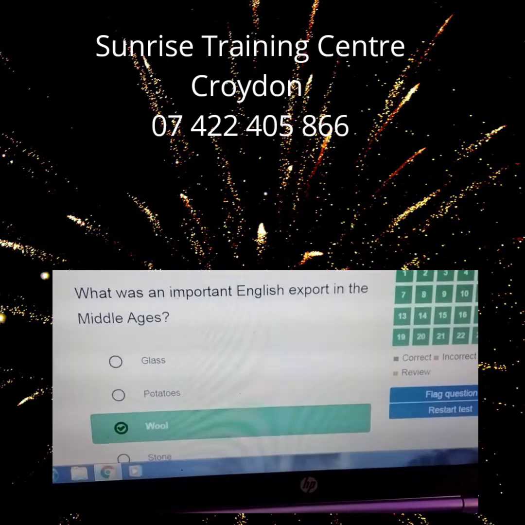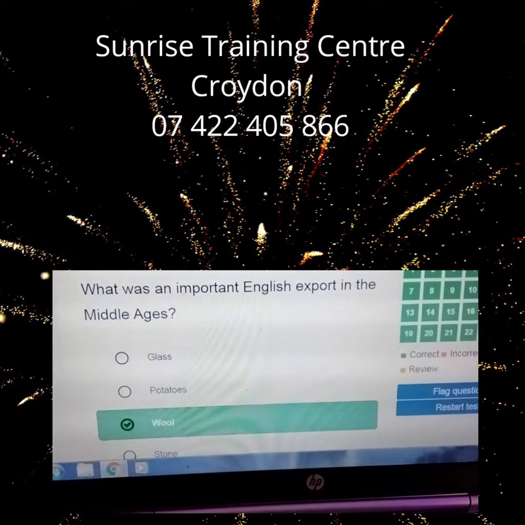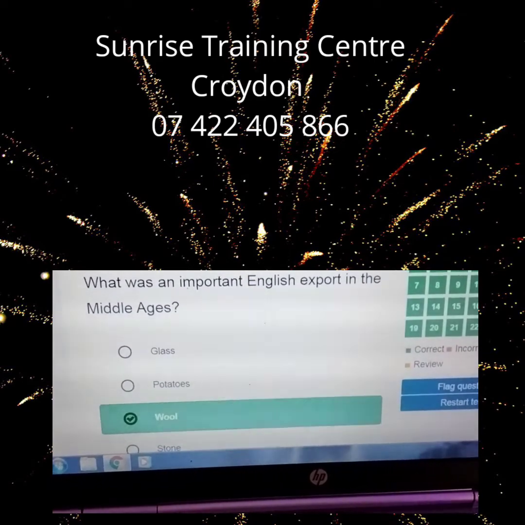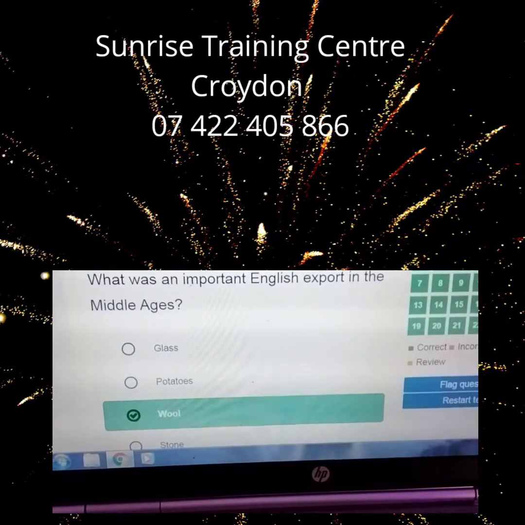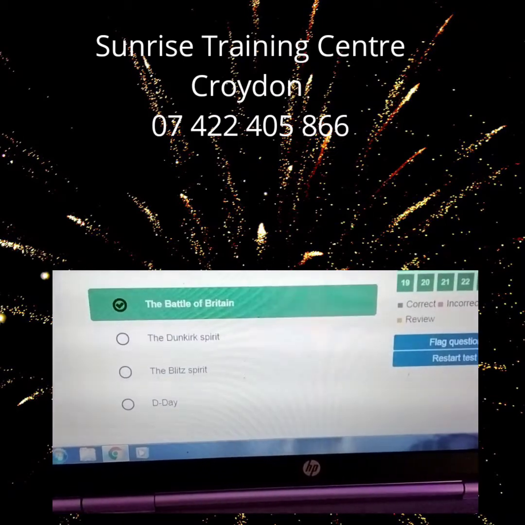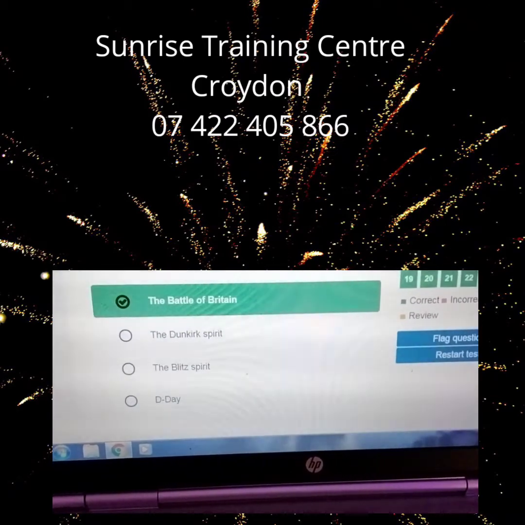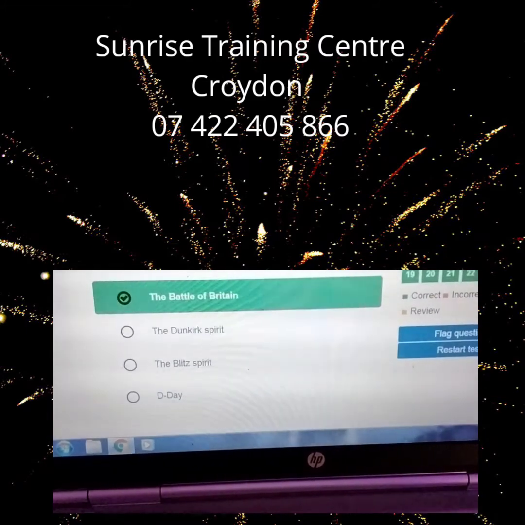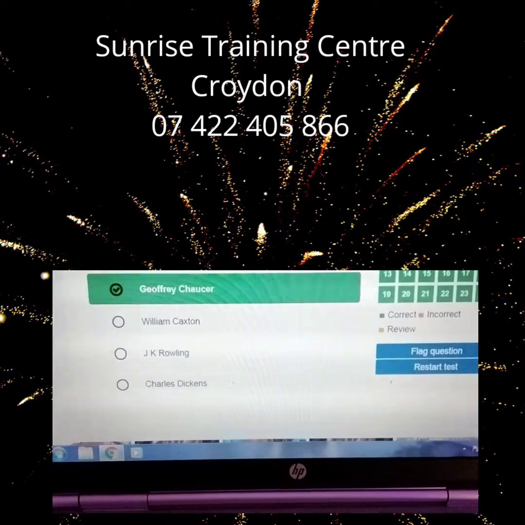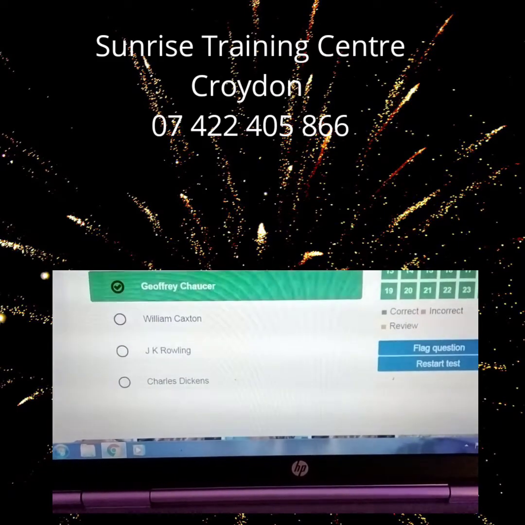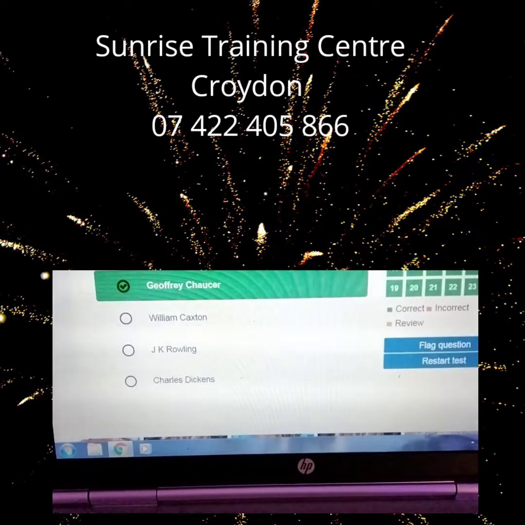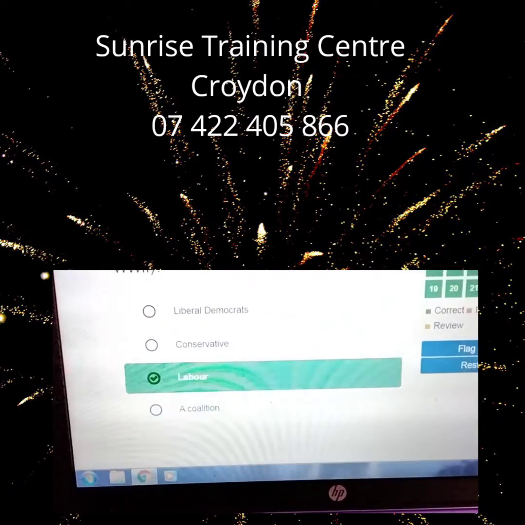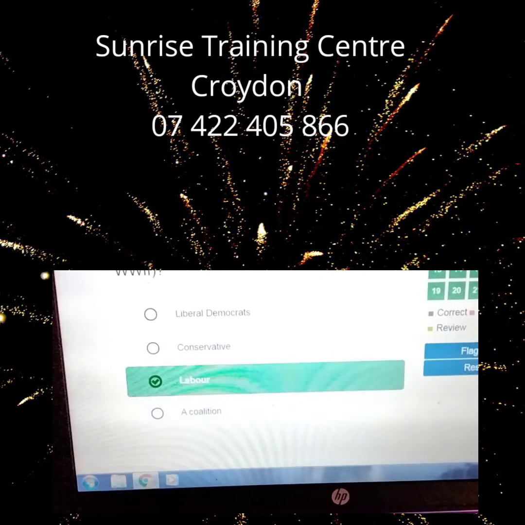Test number 14. What was an important English export in the Middle Ages? Wool, English wool. Which was a crucial aerial battle against the Germans, the Battle of Britain? Who wrote the Canterbury Tales? Geoffrey Chaucer. Which party won the election in 1945 after the Second World War? Labour Party.